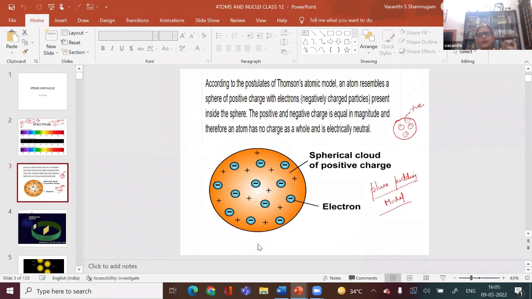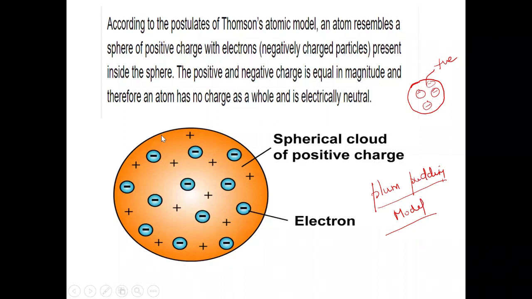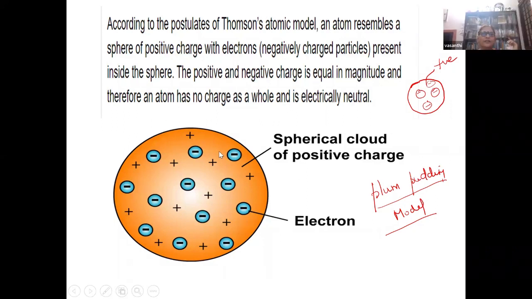So we have to give an introduction about the Thomson model, isn't it? So this is the Thomson model. Why Thomson model? What are the drawbacks of the Thomson model? You have a positive sphere. The atom is considered as a spherical cloud of positive charge where electrons are embedded. It's also known as the plum pudding model, isn't it?